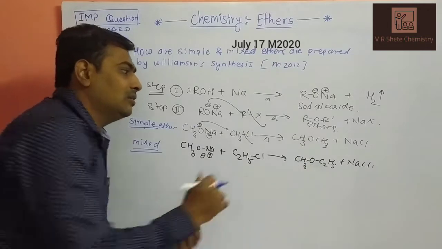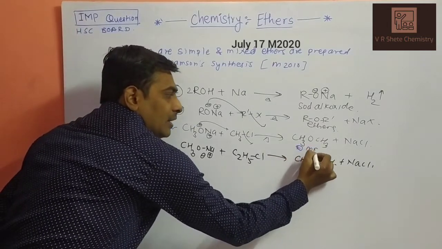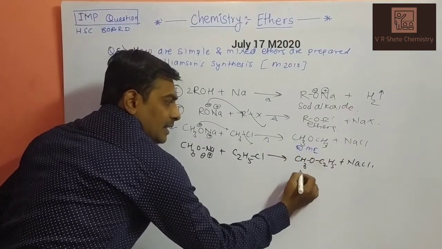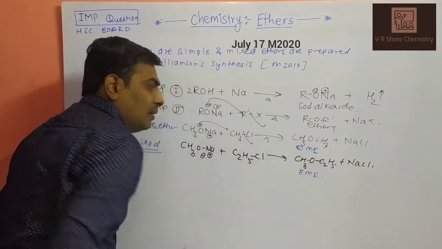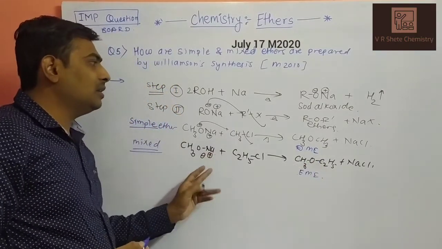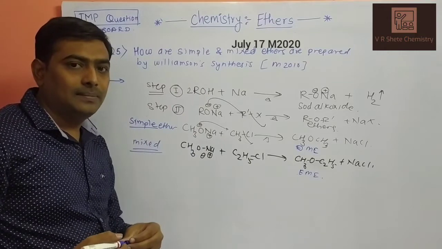The dimethyl ether. So what is the name of the molecule? Dimethyl ether, and this is your ethyl methyl ether. So simple ether and mixed ether are prepared by Williamson synthesis.